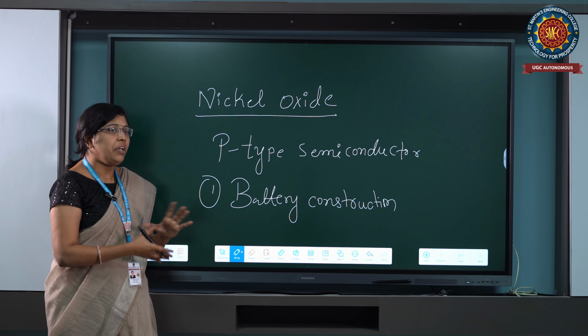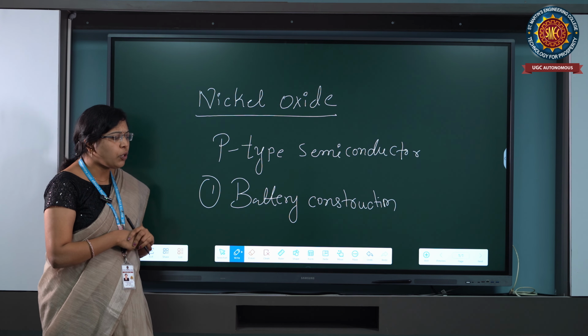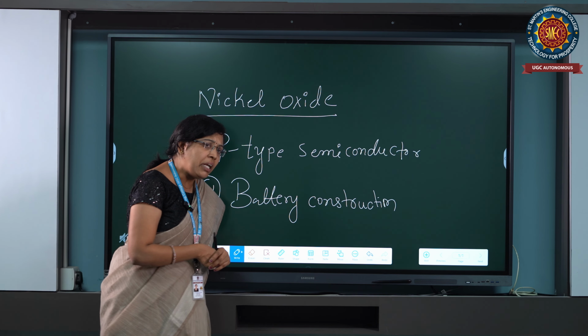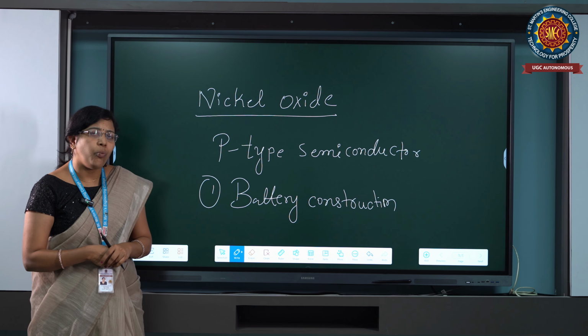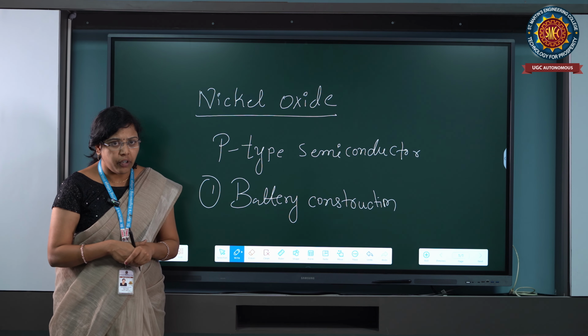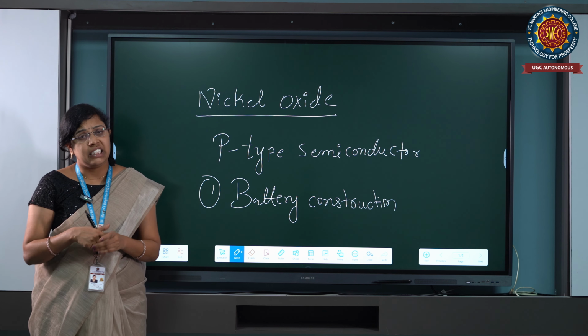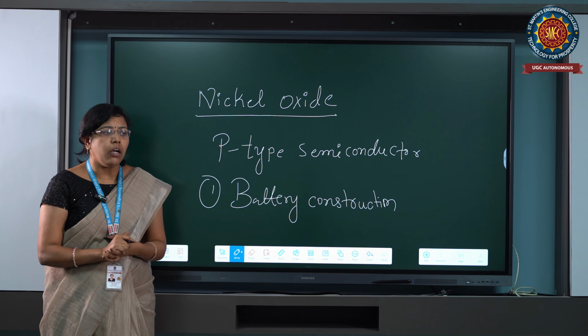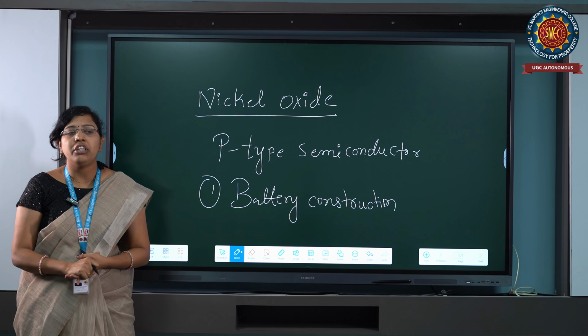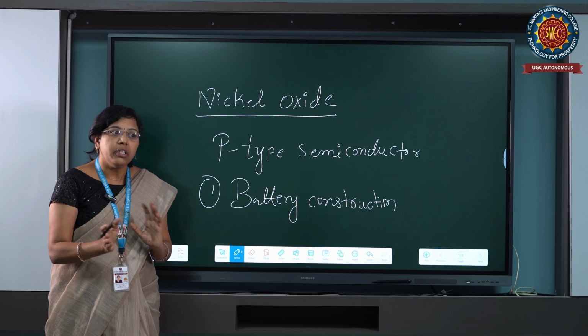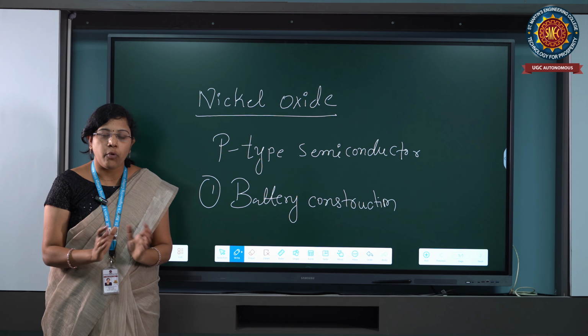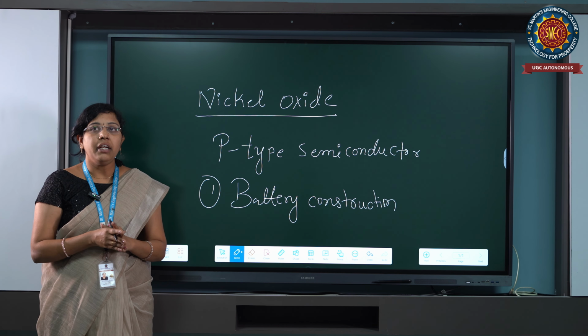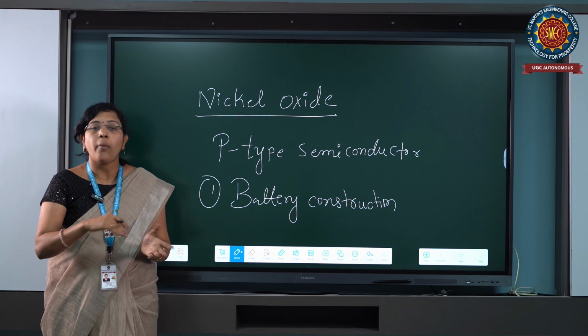When we want to discuss a material, we have to know what type of material it is, whether gas, solid or liquid. This is the main explanation for the material. When the material is in the liquid phase, the property is different.